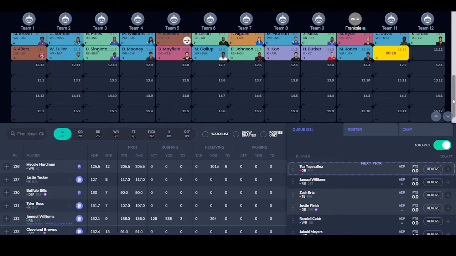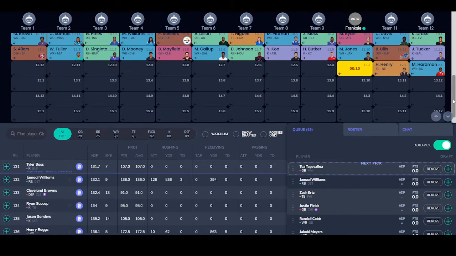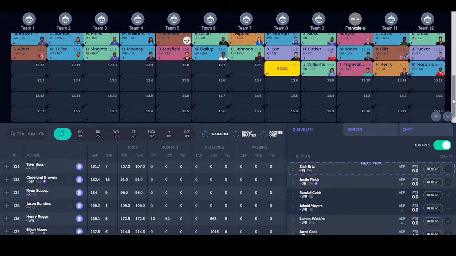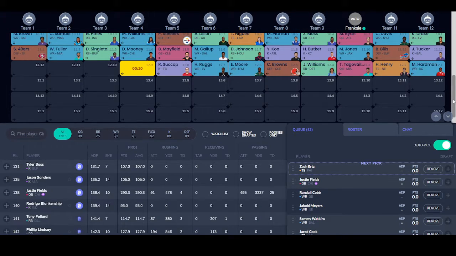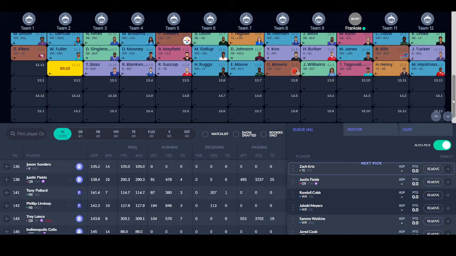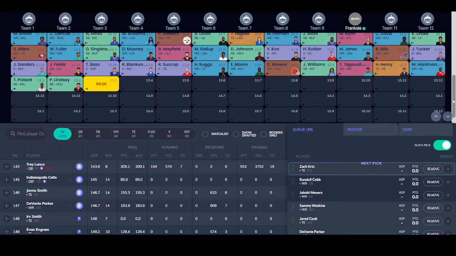So 11th round, Marvin Jones, happy with that. 12th round, it's going to go with Tua, is it? Yeah. So now I've got Tua. Would have rather had someone else. I don't need a 3rd quarterback. This is what I get for letting the computer have it all to itself.